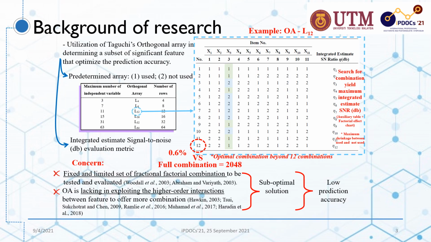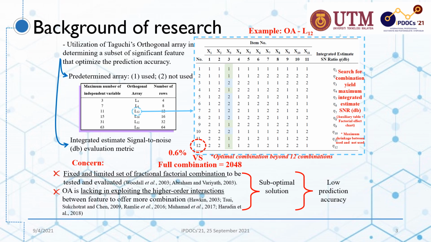In the conventional Taguchi's T methods, Taguchi's orthogonal array is employed as variable selection approach. It involves selection of suitable orthogonal array design based on the maximum number of independent variables, estimation of response or objective functions, computation of the average of variables levels, and determine the significant variable with assistance of factorial effect charts.